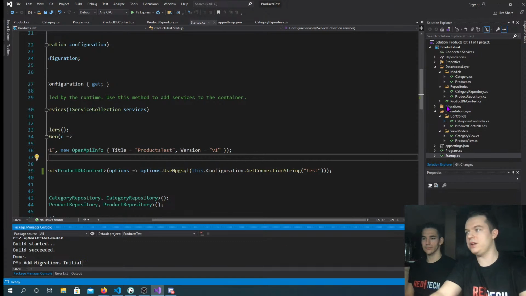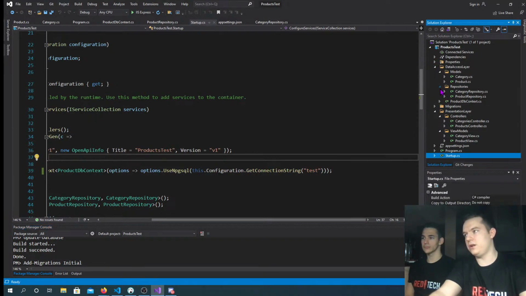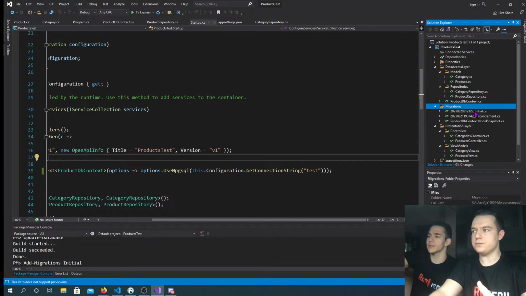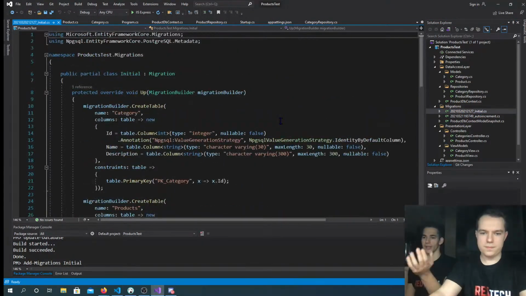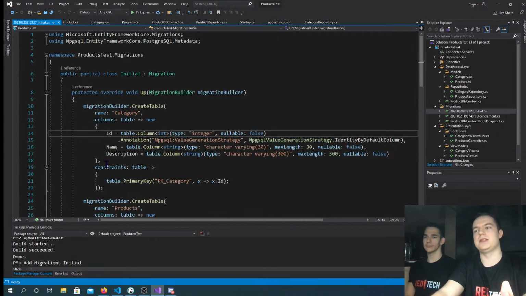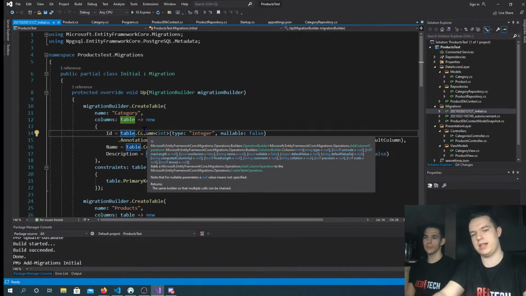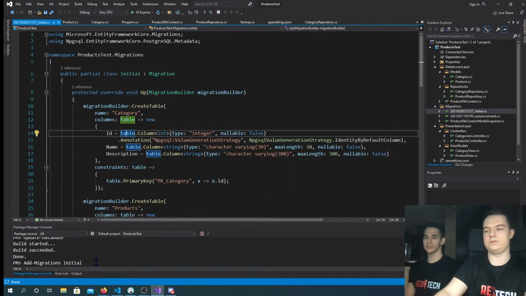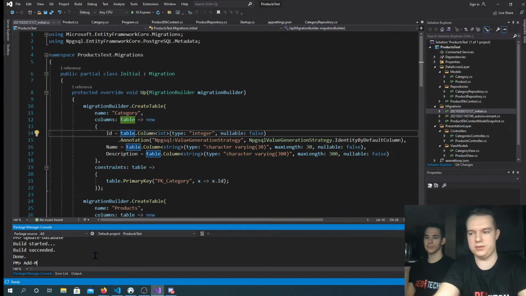But if you click enter, it's going to make you another folder here, the Migrations folder. Inside it, there's code that already looks like a SQL script. As you can see, you have columns, tables, table names, primary keys, etc. This is going to get translated into SQL, and then those SQL scripts are going to be run on the database. So okay, now let's do those migrations. I'm going to type in update-database, and then it will build the scripts.